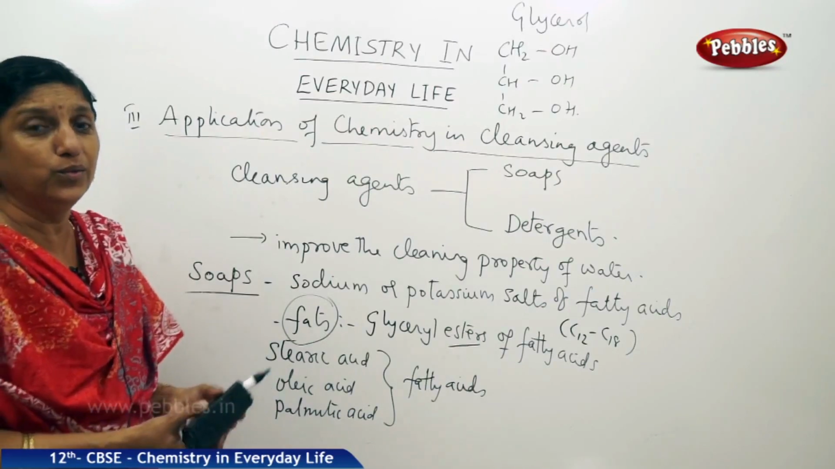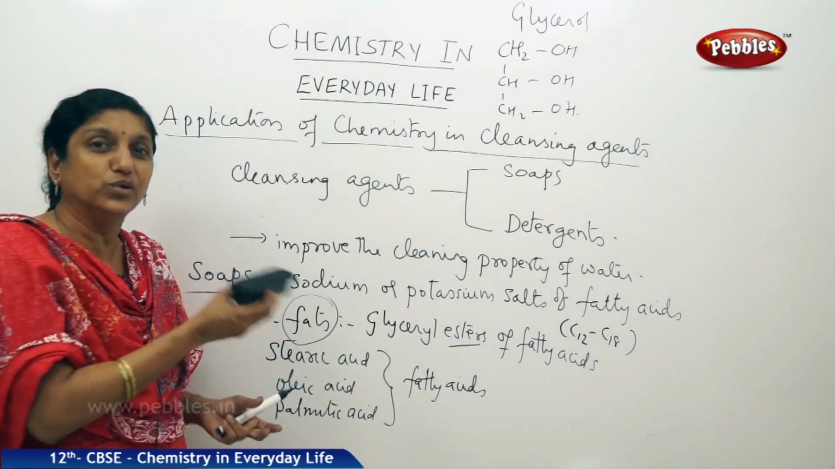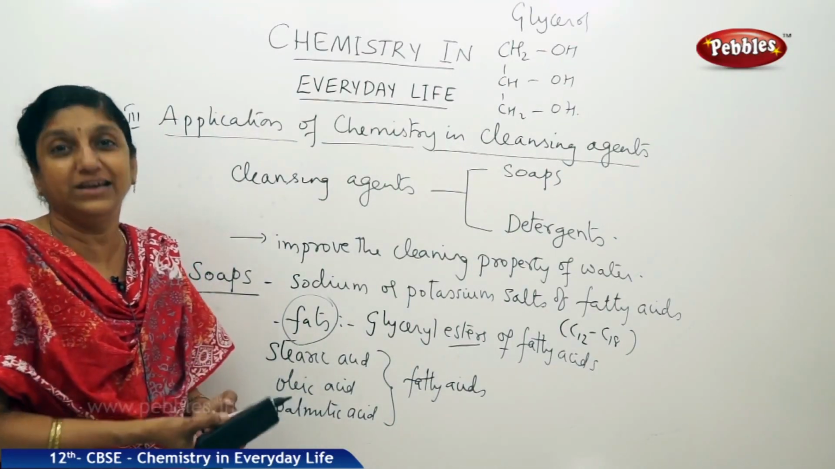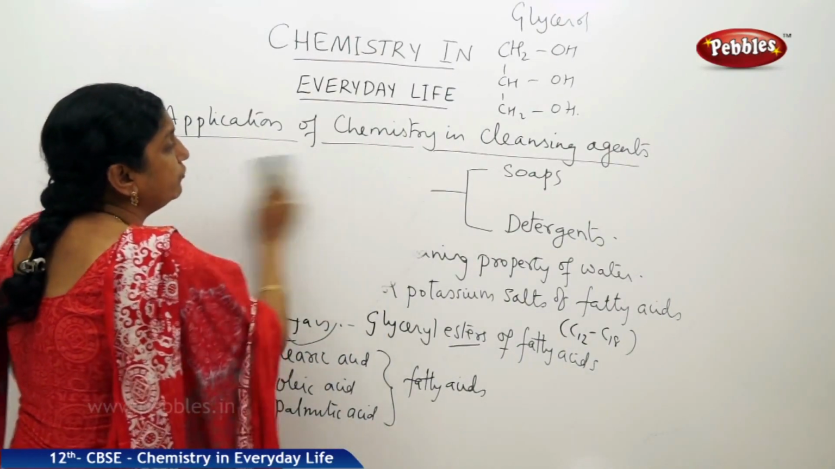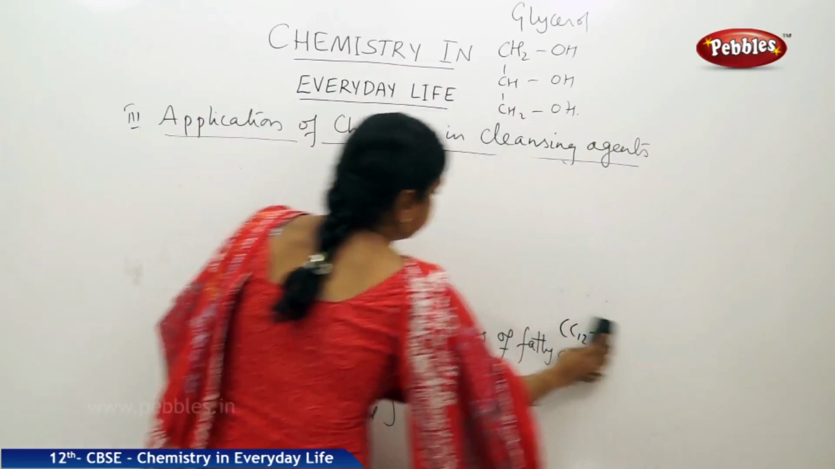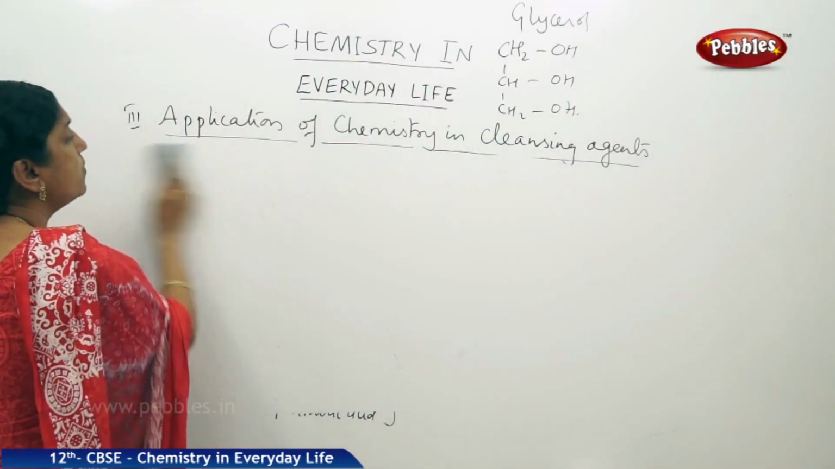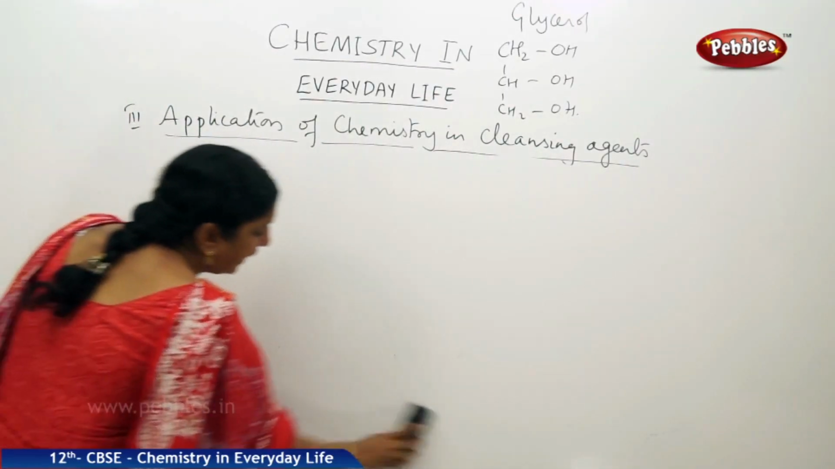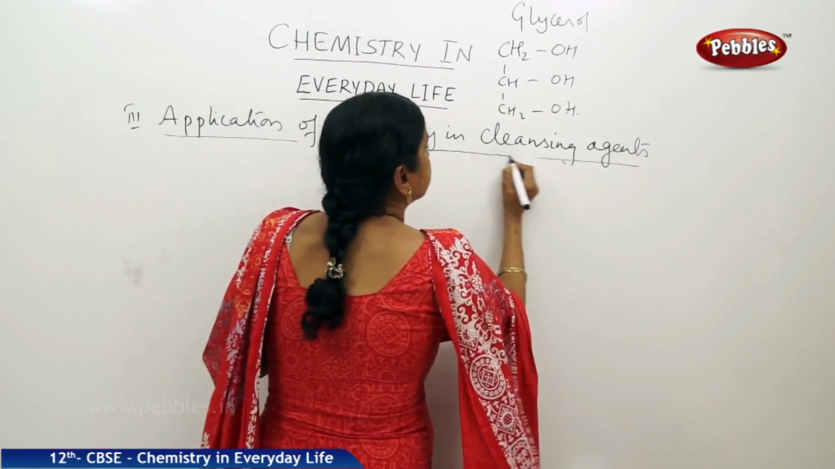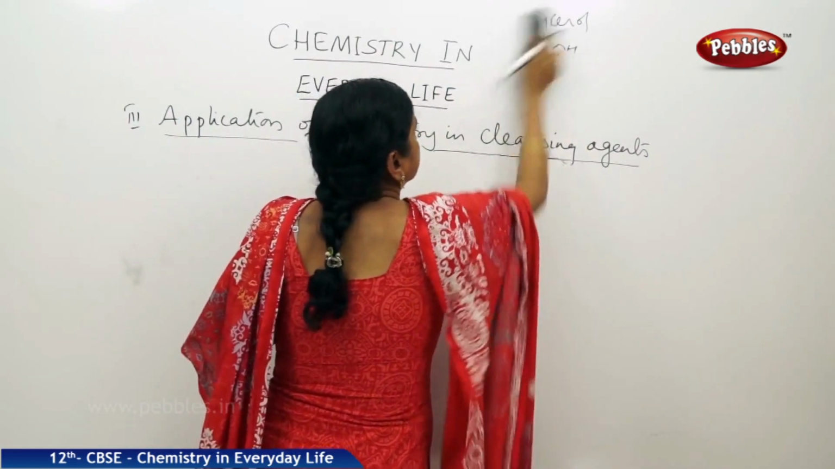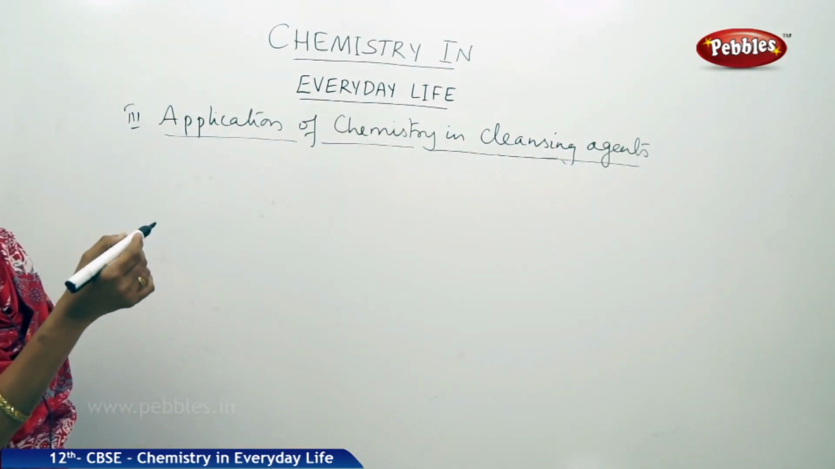As I already told you, sodium and potassium salts are water soluble. That is the reason why only those salts are good as cleaning agents or cleansing agents. So, let us now write the reaction of saponification, right. What is saponification? The process in which soap is formed by heating fat with either NaOH or KOH. So, what is our fat now? It is a glyceryl ester of fatty acid.